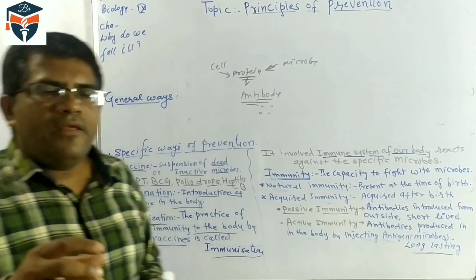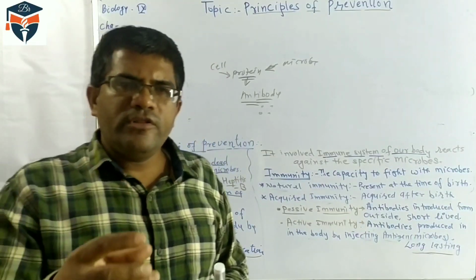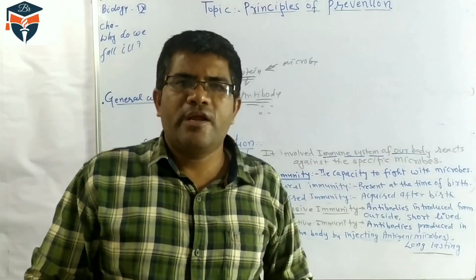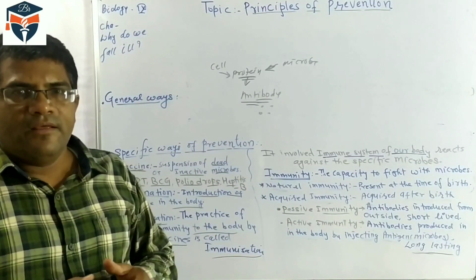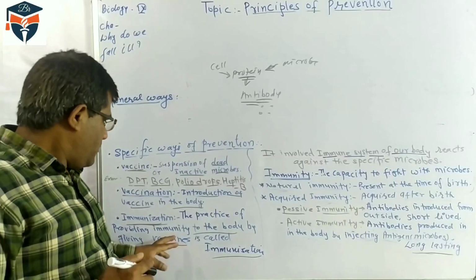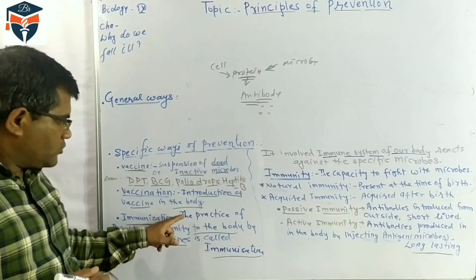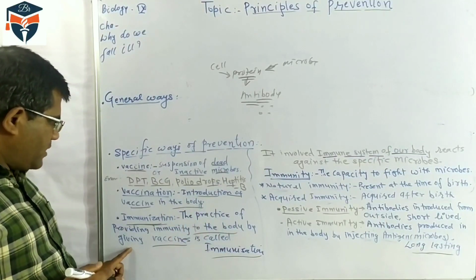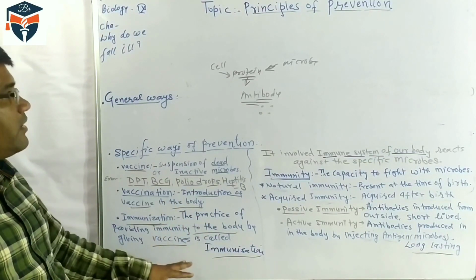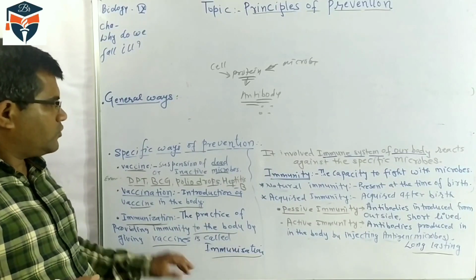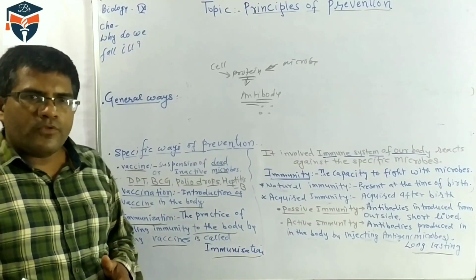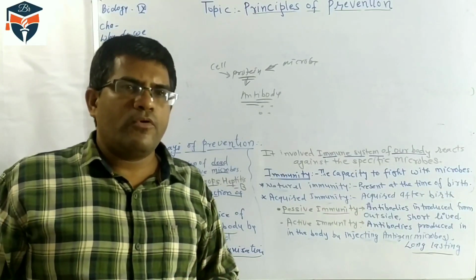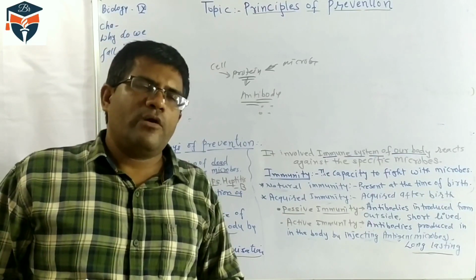We are already producing vaccines. When vaccines are introduced in the body, the immune system of the body becomes strong. The practice of providing immunity to the body by giving vaccines is called immunization. The pulse polio program is one immunization program, and many more such programs have been initiated by the government of India.